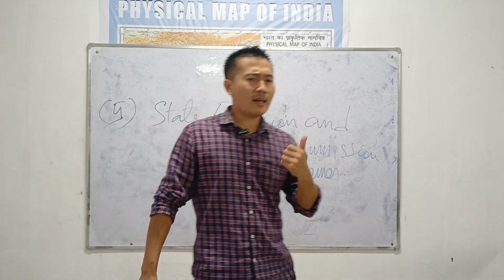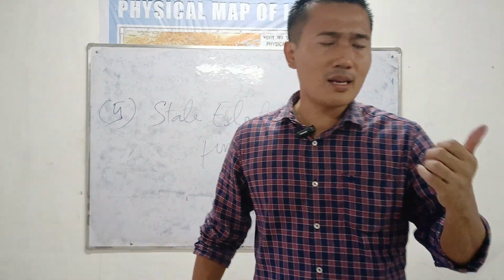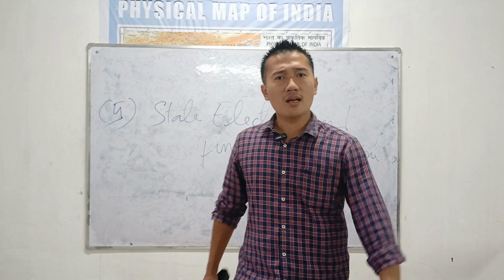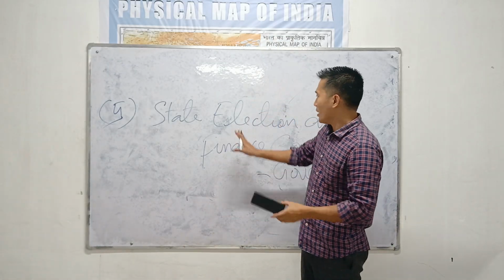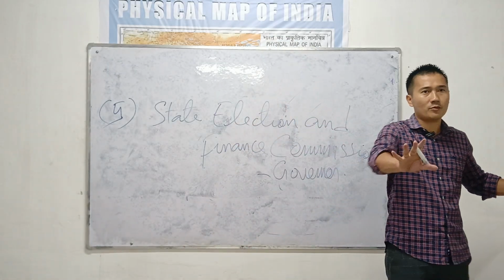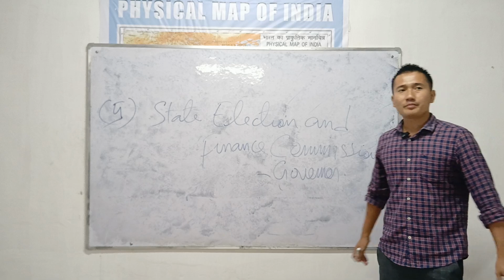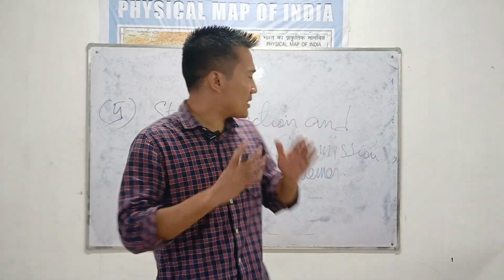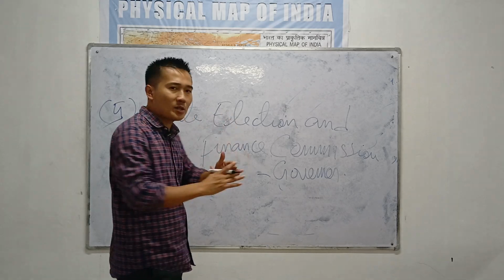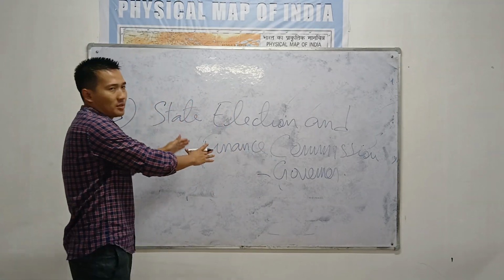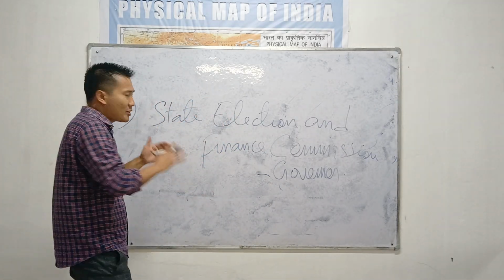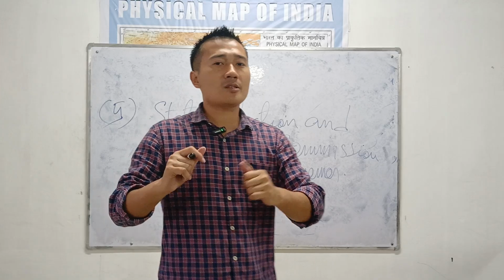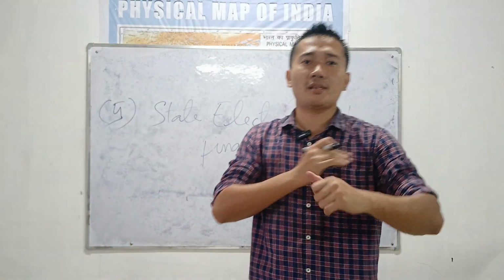Remember, who conducts elections for the Lok Sabha and the State Legislative Assembly? It is the Election Commission of India. But here, no. Here it is different. It is very much different. For these elections, you will find a separate State Finance Commission as well as a separate election commission for this body. So this is another unique feature of the Panchayati Raj system.